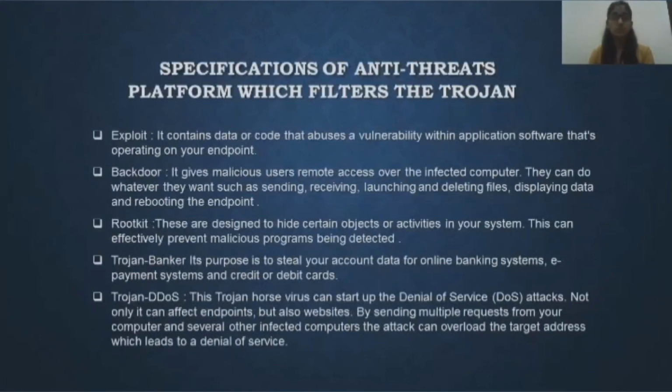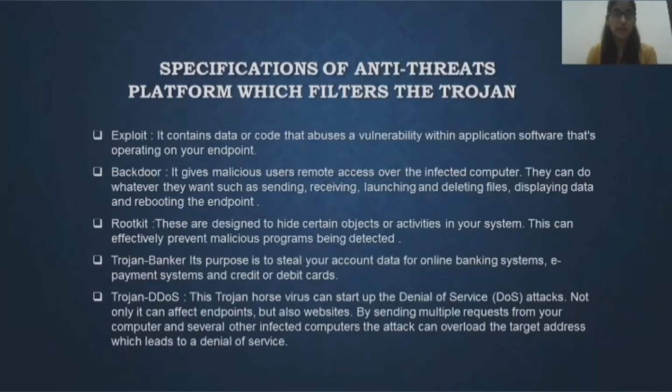So let's see the specifications of an anti-threat platform which filters the Trojan. Exploit. It contains data or code that abuses a vulnerability within application software that's operating on your endpoint. Backdoor. It gives malicious users remote access over the infected computer.